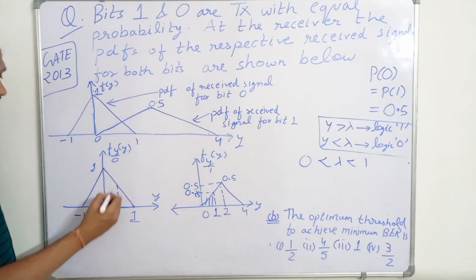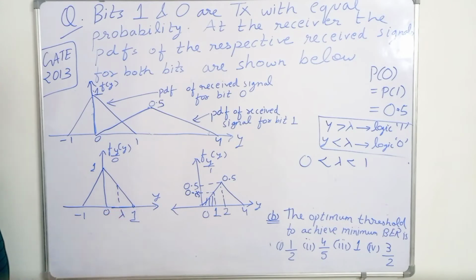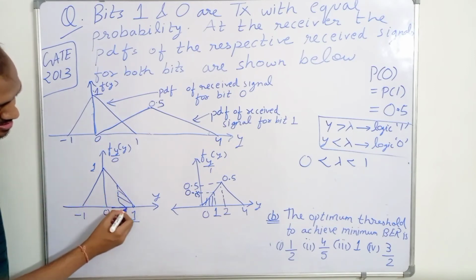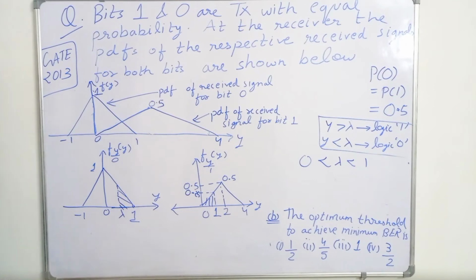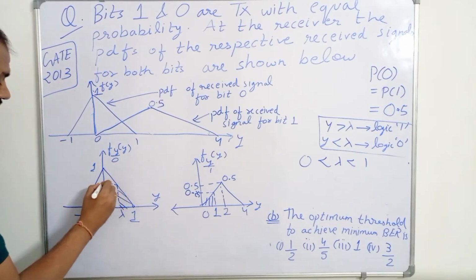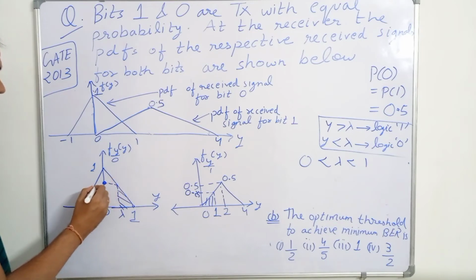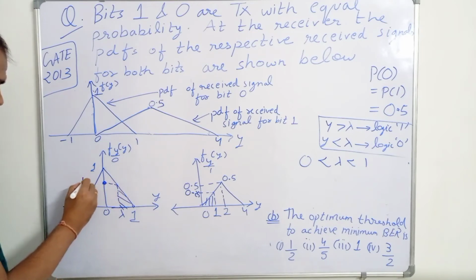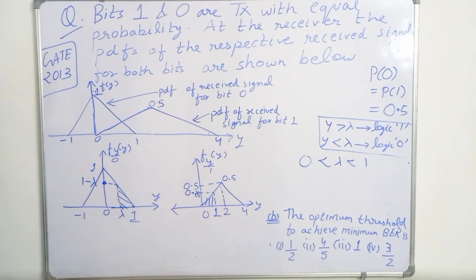So lambda will lie somewhere between here. The probability of 1 upon 0 will be this region. This value will be equal to 1 minus lambda, because the slope is minus 1.